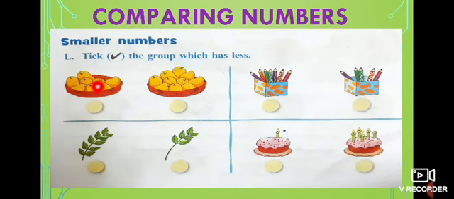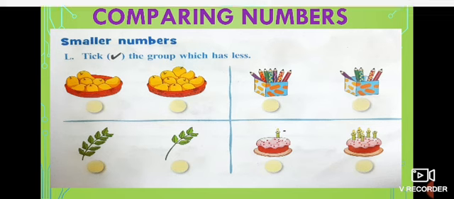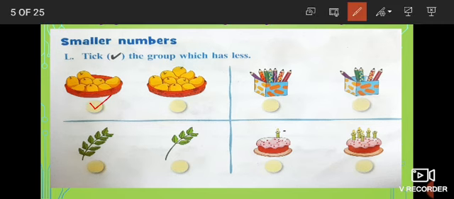Now we count the mangoes and find out. 1, 2, 3, 4, 5, 6, 7, 8. How many mangoes are here? 8 mangoes. Look at this basket. 1, 2, 3, 4, 5, 6, 7, 8, 9, 10. 10 mangoes. Here we have 8. Here we have 10. Which is more? This basket is full. Here what do they ask? They ask less. Less means small. So what do you have to do? You have to give a tick in this basket. Now you understand? We have to find out which is having very less.